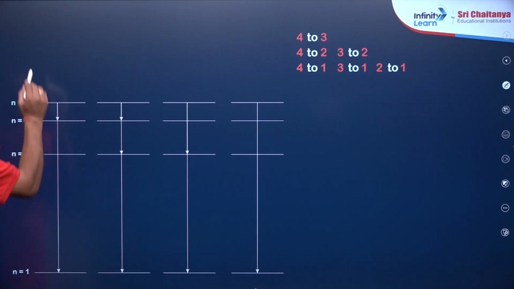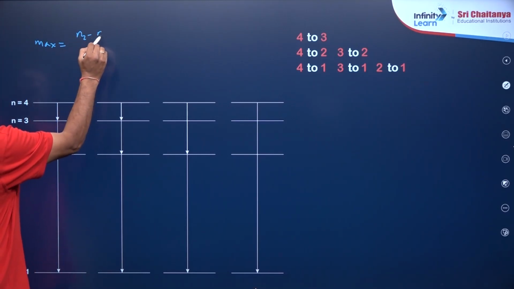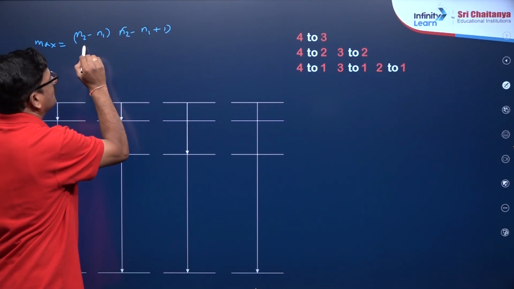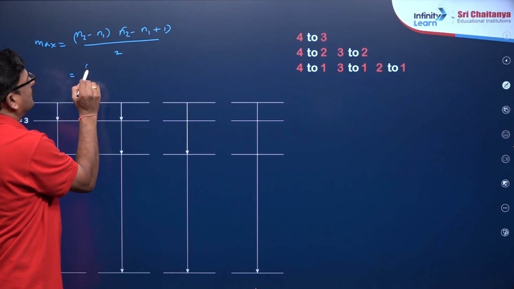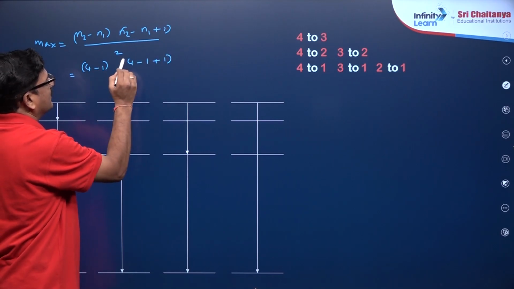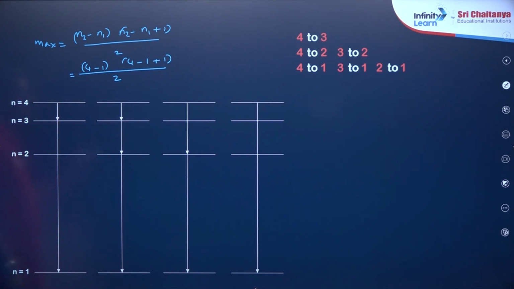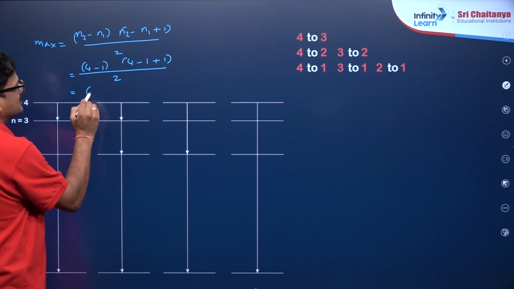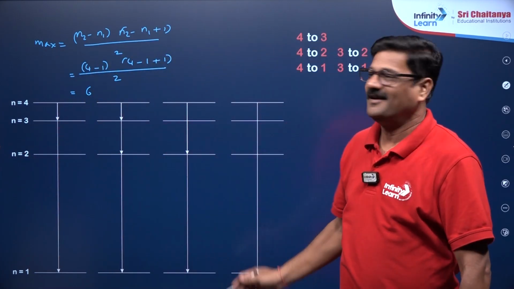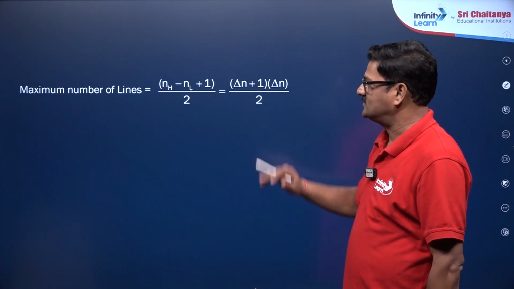So I want to tell you the maximum number of spectral lines is equal to (n2 minus n1)(n2 minus n1 plus 1) by 2. So I mean to say (4 minus 1)(4 minus 1 plus 1) by 2, and in total 6 are coming. So you can calculate manually as well as by using a shortcut method. That is what is said.